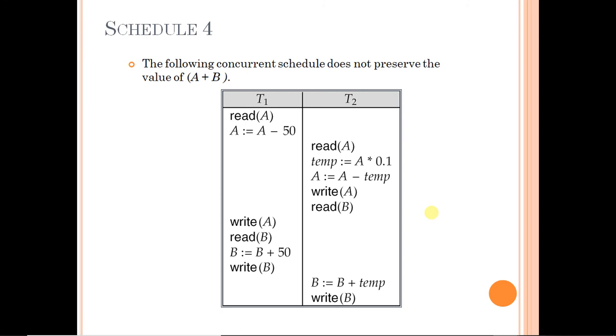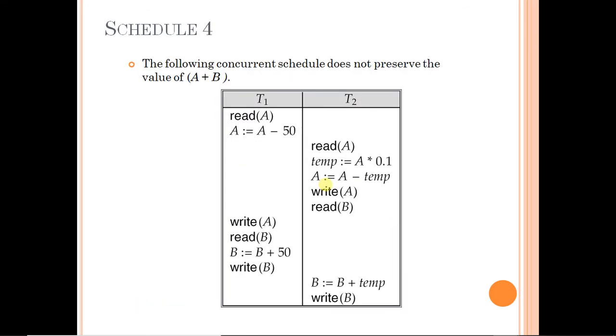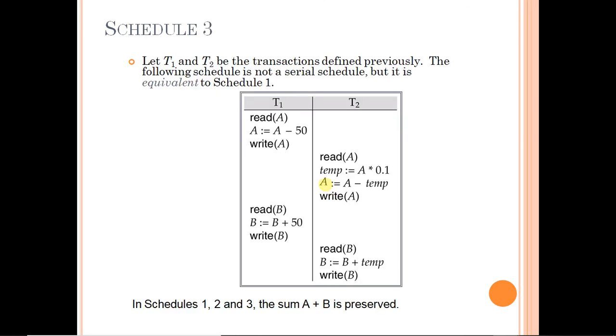So it is because we have not controlled this transaction, or in other words, this schedule which you are seeing currently on screen, okay, it is not serializable. It means it is not equivalent to this or this. Okay. However, now if you look at this, now you try to execute this in your copy. Now you will find that the final answer of A and B is correct.